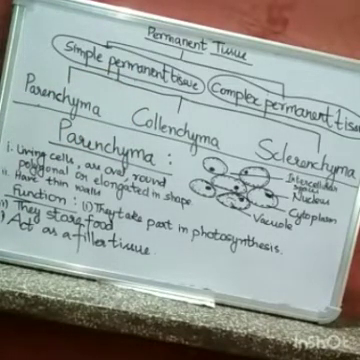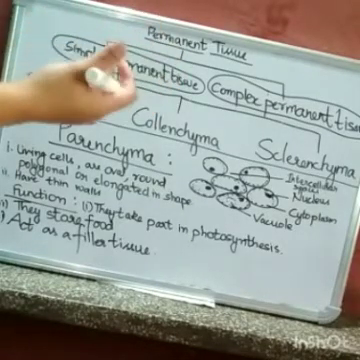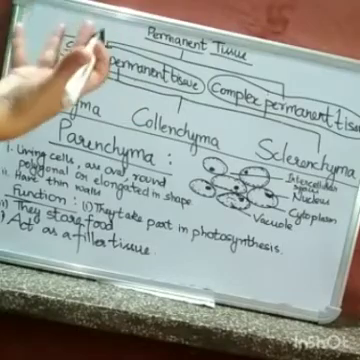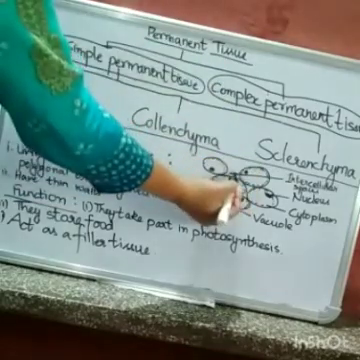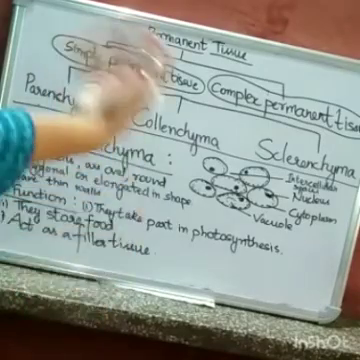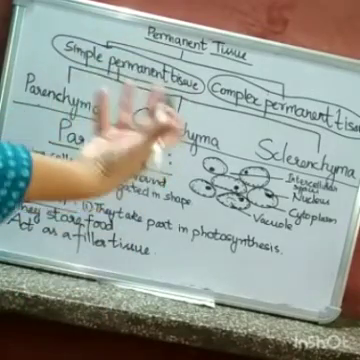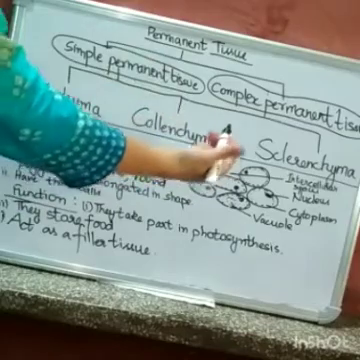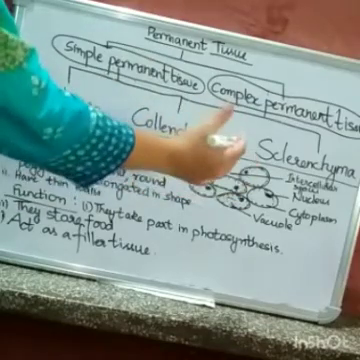The third function of this parenchyma tissue is that they help in floating the plants. Since parenchyma cells have large intercellular spaces between the cells, these are usually filled with air, which helps in keeping the plant afloat.